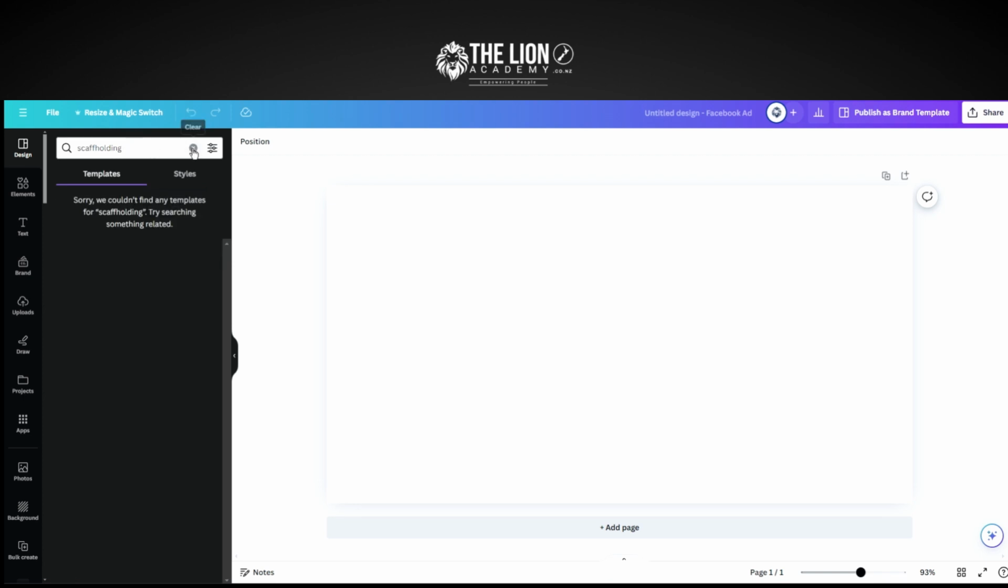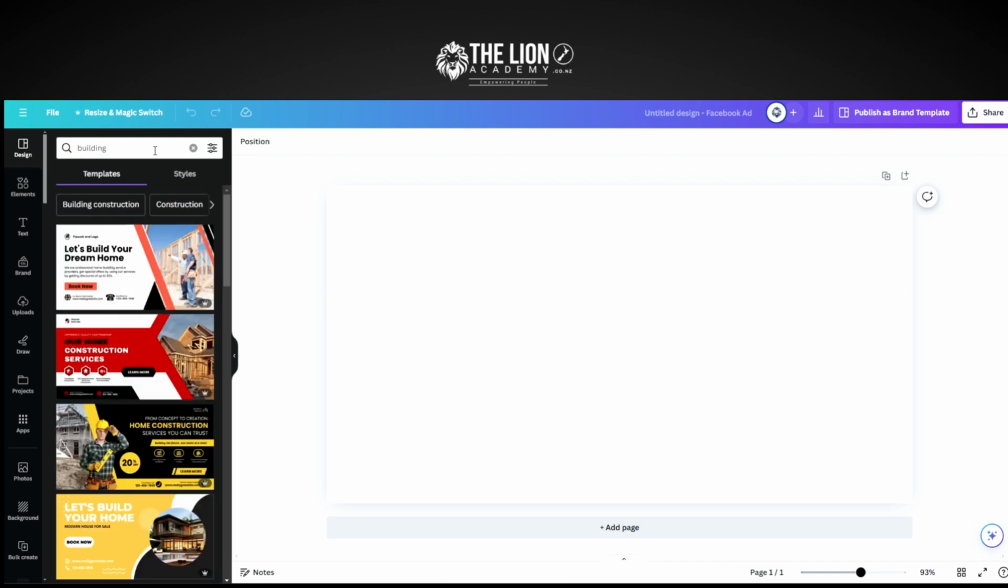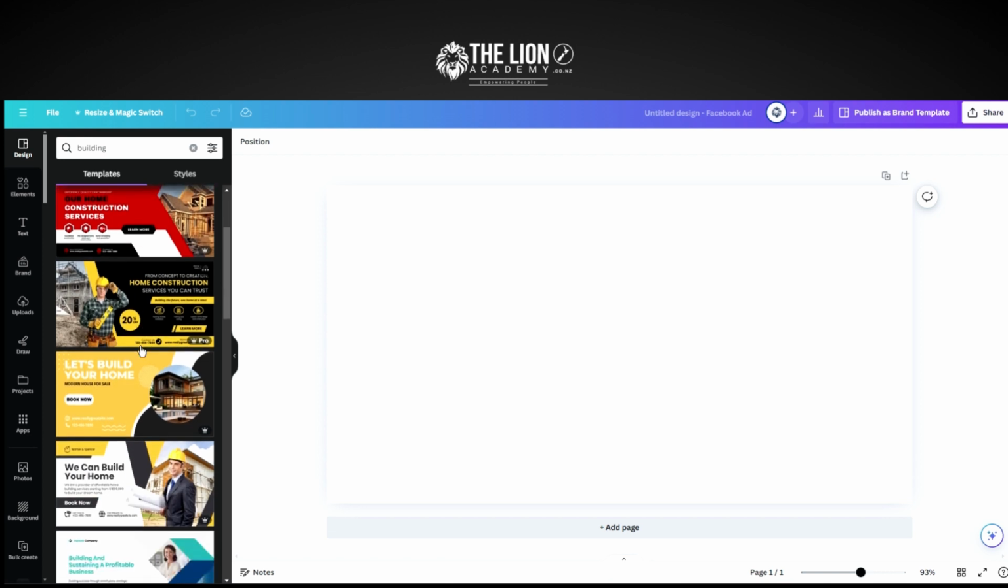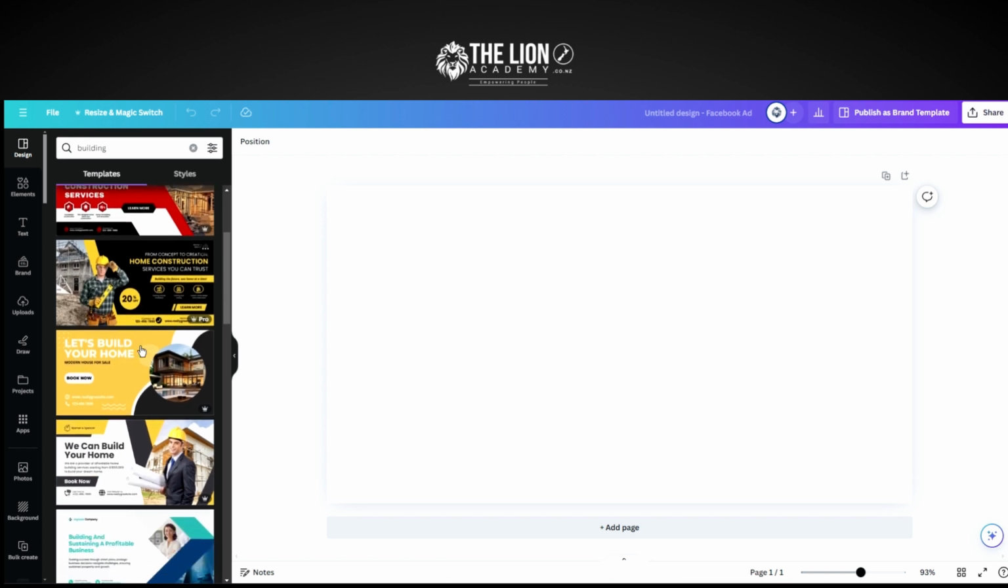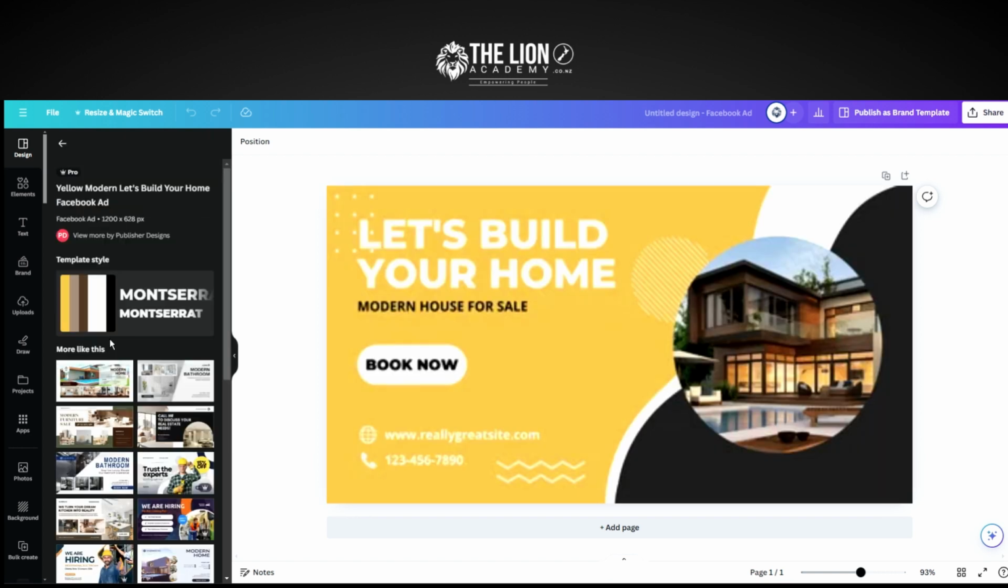Okay, couldn't find any templates for scaffolding, so we're going to have to go building construction. Let's just find a layout that looks like building construction. That's not bad. And so we'll click in here, and because we just want the title, I'm just going to delete this. You can put your website in there if you want to, phone number, we'll leave all of that.